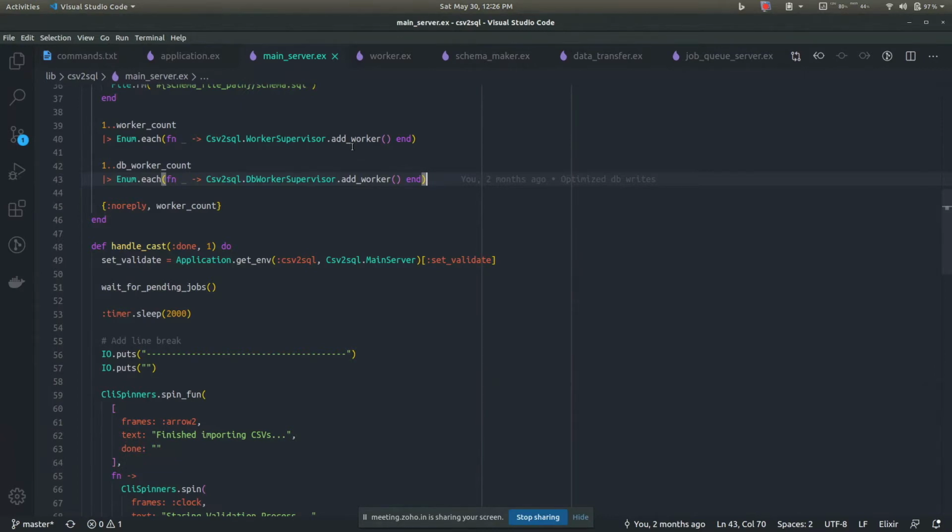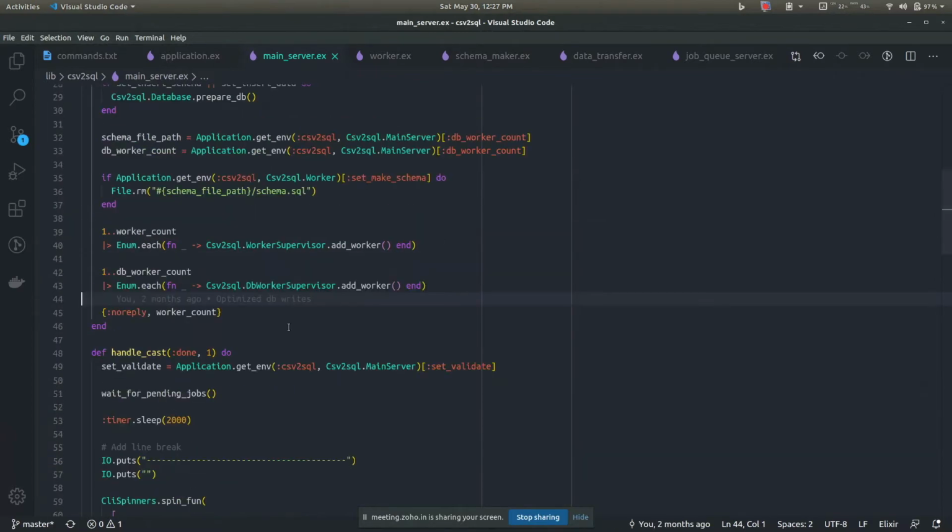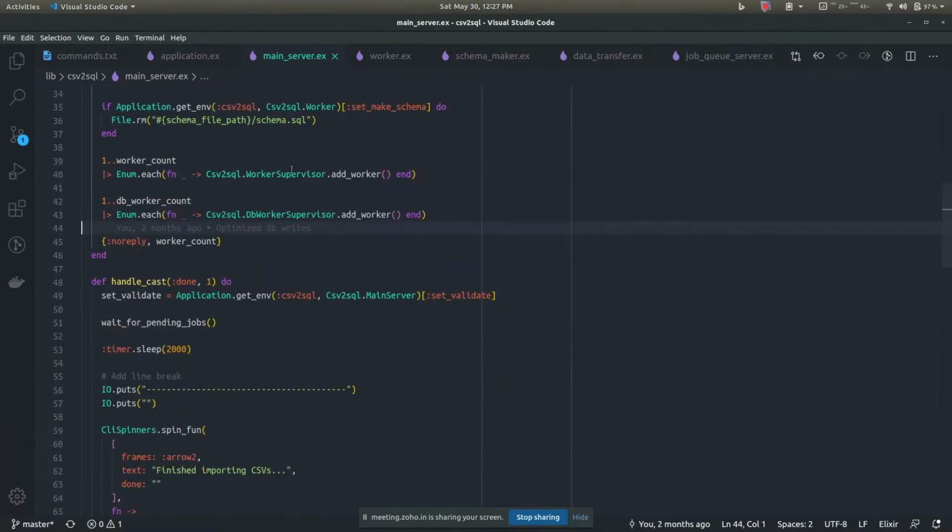While increasing or decreasing the worker count can lead to better performance, you can experiment. But if you set it to an incorrect value, your system might freeze. So I have defaulted it to 10, so you will have 10 workers and 10 database workers initially. Basically we call the supervisor, and there's an add worker method which adds 10 normal workers and 10 database workers. And that is the first thing that we do.